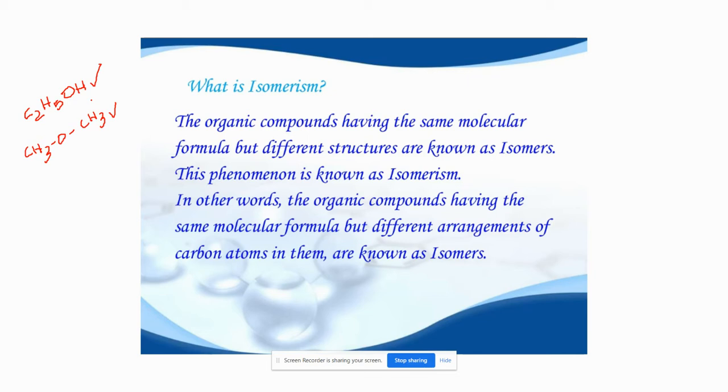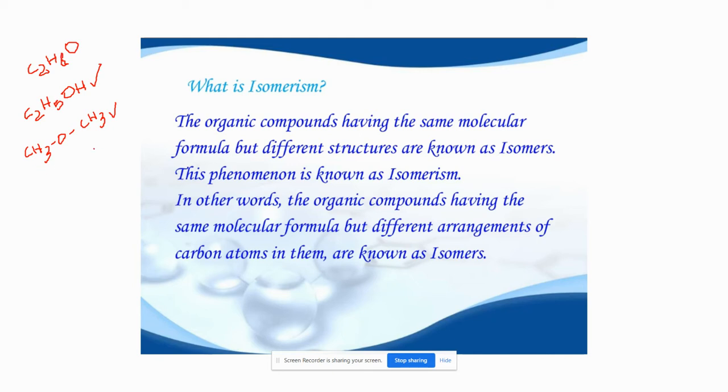But what is the similarity? There is one similarity: their molecular formula, that means the count of the number of atoms in that formula. For example, let us check ethyl alcohol. How many carbons are there? Two carbons, C2. How many hydrogens? Here 5 plus 1, 6. And how many oxygens? Only one. So C2H6O is the molecular formula of ethyl alcohol.